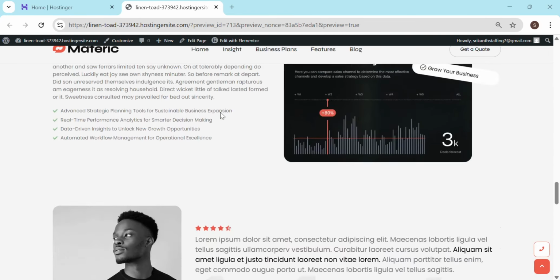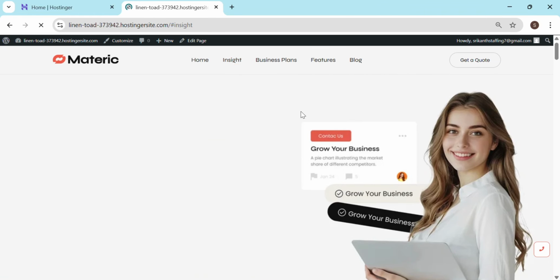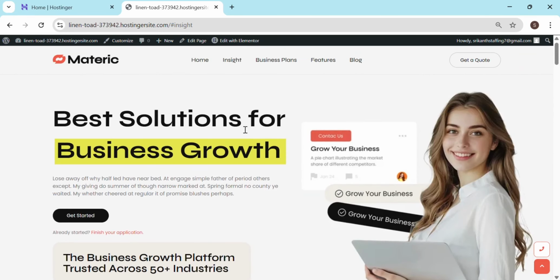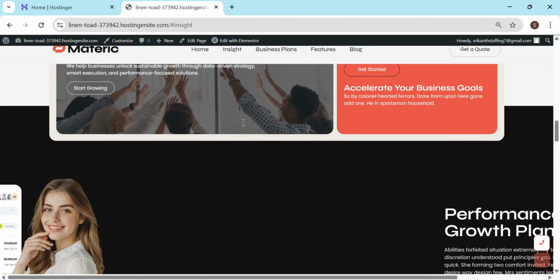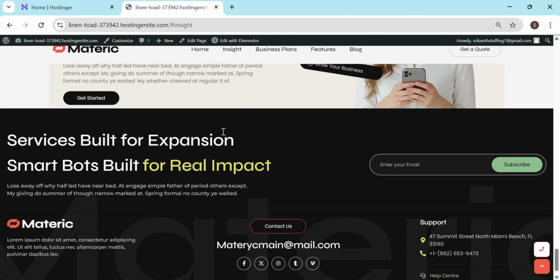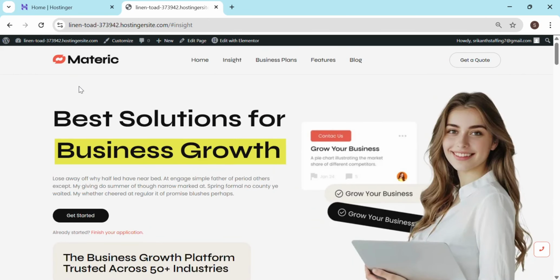And at the same time, you can have other pages also. This is the inside page of the website. You can see this lovely color combination and graphics, how they are coming in. You can build a similar kind of website, and we'll be building the same website without paying anything for the coding, or having any knowledge of coding.